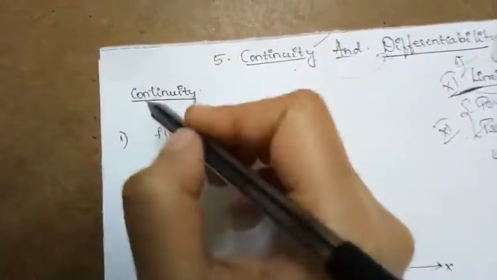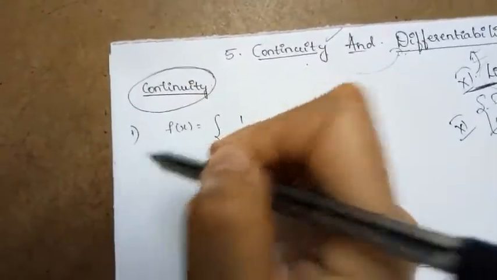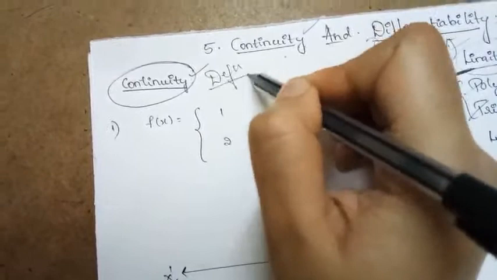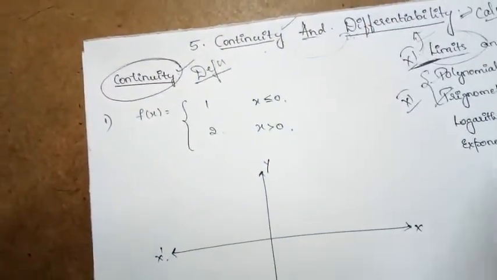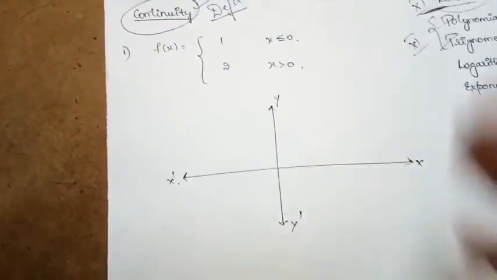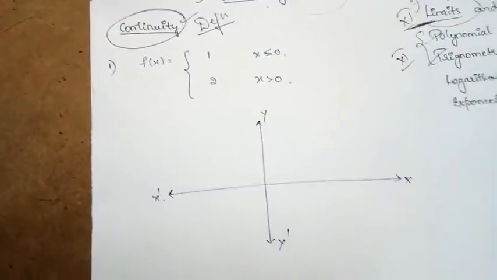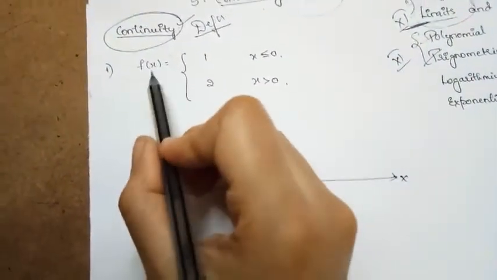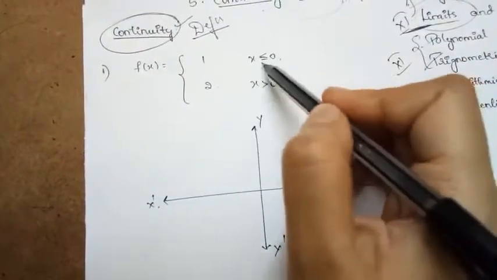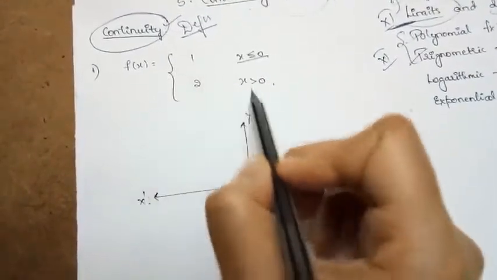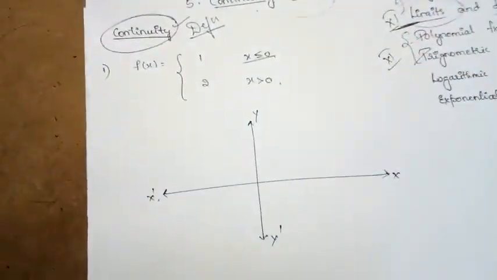So as I said, let us first understand continuity. Before going to the definition of continuity, to understand what is continuity, I will go with two random examples. So this is the first example. Here they have given one function, that is f of x. The function is defined as: for x less than or equal to 0, it is 1, and for x greater than 0, it is 2.